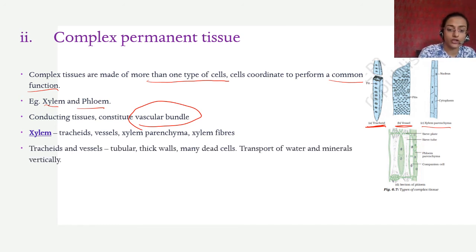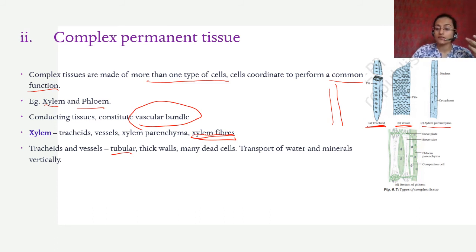Tracheids and vessels are tubular. They are tube-like, like a pipe. They have thick walls and many of them are dead cells. Yes, there are many dead cells in it. Xylem gives a lot of mechanical strength to the plant, right? Because tracheids and vessels have a lot of dead cells and they also have xylem fibers. In xylem, parenchyma is very little. Xylem gives a lot of it.